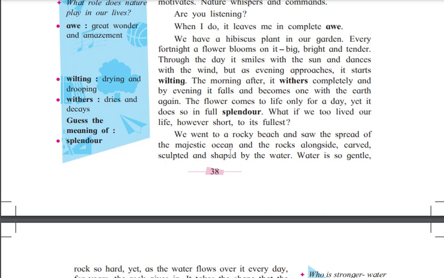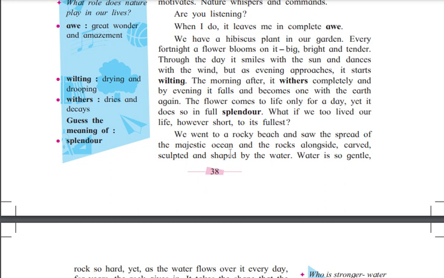Okay, so the writer is saying that we went to the rocky beach. Which beach? The beach where rocks are there. And the writer saw the spread of the majestic ocean, a very nice ocean, and the rocks alongside.